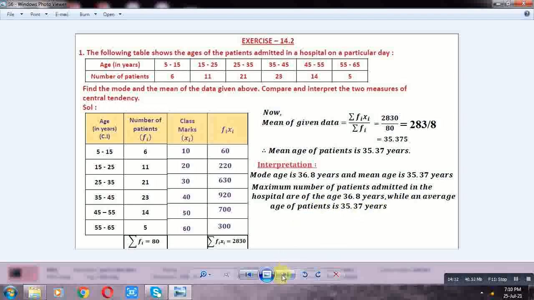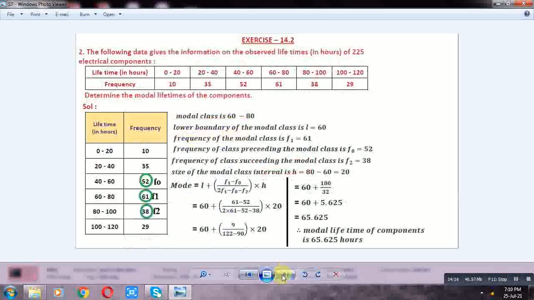The following data gives the information on the observed lifetimes in hours of 225 electrical components. Lifetimes and frequency: 0-20, 10; 20-40, 35; 40-60, 52; 60-80, 61; 80-100, 38; 100-120, 29.